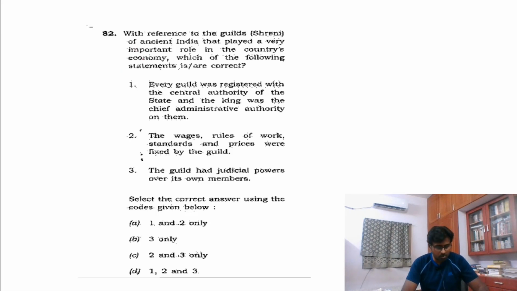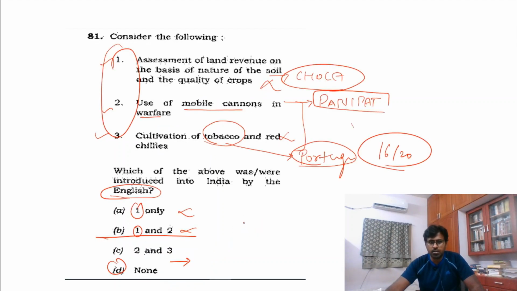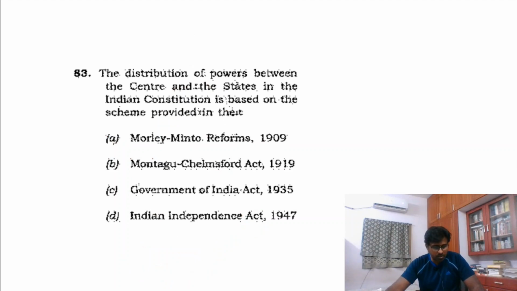If you see the 82nd question, the guild, every guild was registered in the central authority, and the king was chief. So I thought, yes, if for example a place is there, the king had to be the person who has a higher authority. But I made a mistake that I chose 1, 2, 3, but the answer is 2 and 3. It is supposed that guilds have their own rules, they take care of their own judicial powers and everything. King does not have an authority. But I made a mistake and I chose D only. But the 16th question we have found. See, this is a direct question.